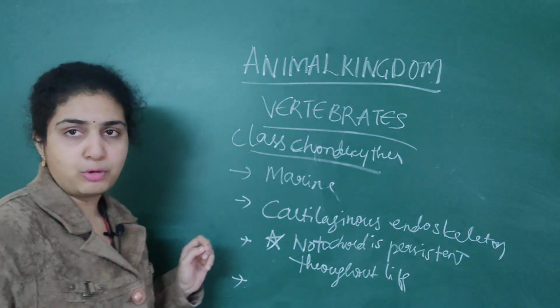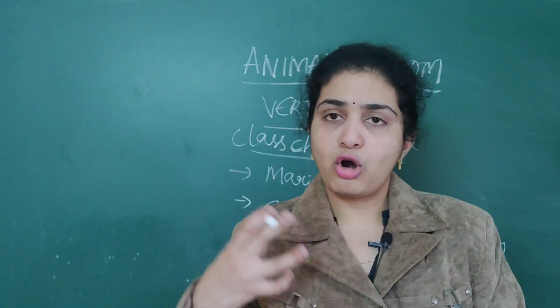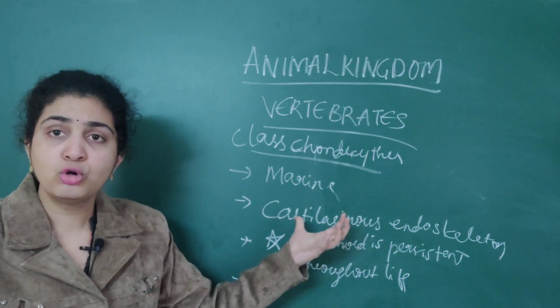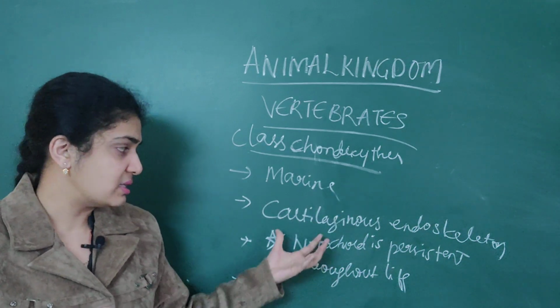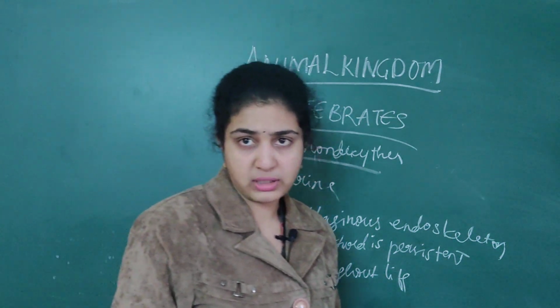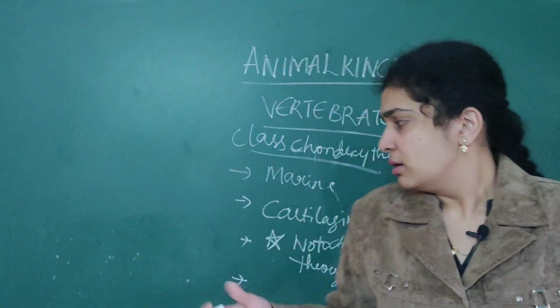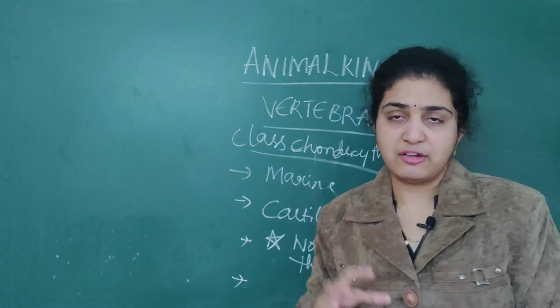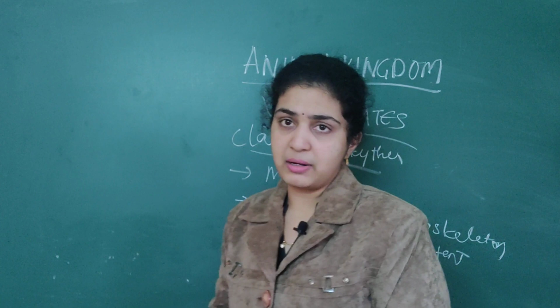That is one important point. That notochord is only cartilaginous that is present. That's why we have given two different points regarding this. Cartilaginous endoskeleton as well as notochord is persistent throughout the life. That we have given. So further, notochord is persistent always throughout the life. That important point you should remember.